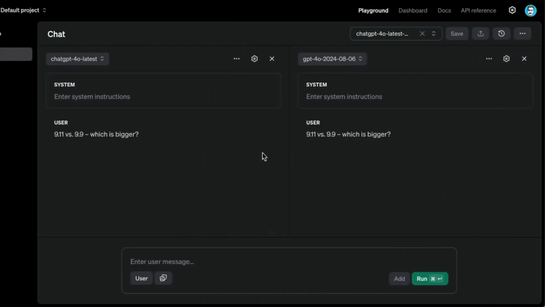One of the other very popular tests that I'm seeing today is this question of comparison between two numbers. Basically, we're asking the model which is bigger. Now, if you look at it, it may seem like a super simple task, but this is the thing with these models. And this is the reason why we have to work better on understanding how these models actually interpret these types of tasks, how they generate the answer, how they process information, and how they interpret everything that we're passing them. And apparently with this particular question, all of the models really fail at this one. So I'm very curious how both of these models perform on this one.